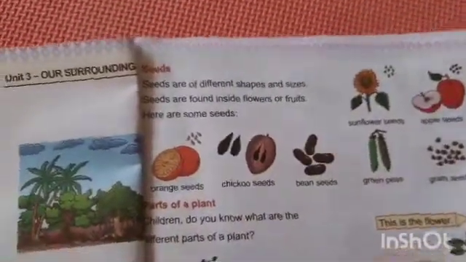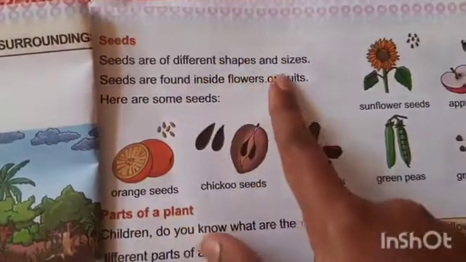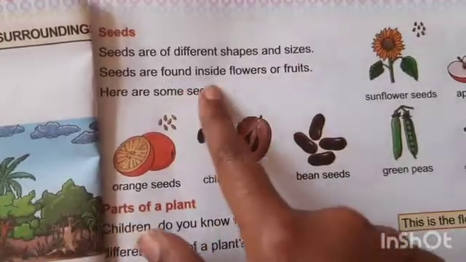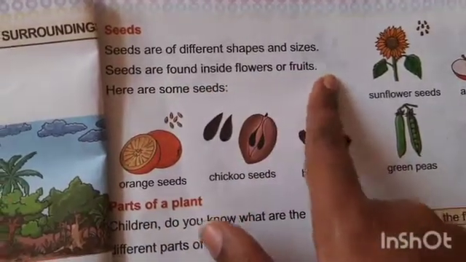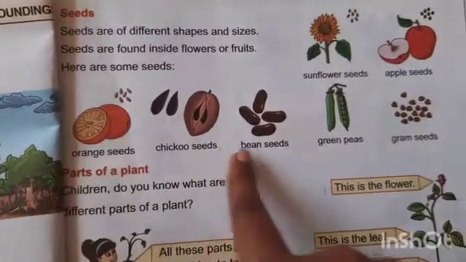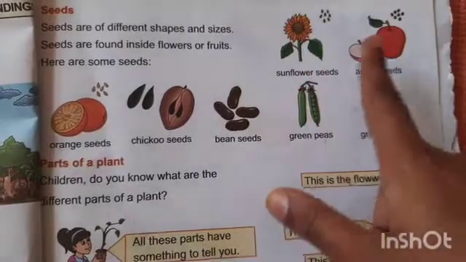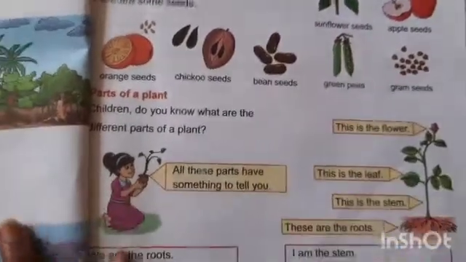Now see here, seeds. Seeds are of different shapes and sizes. Seeds are found inside flowers or fruits. Here are some seeds. Orange seeds, chickpea seeds, bean seeds, green peas, gram seeds, sunflower seeds and apple seeds.